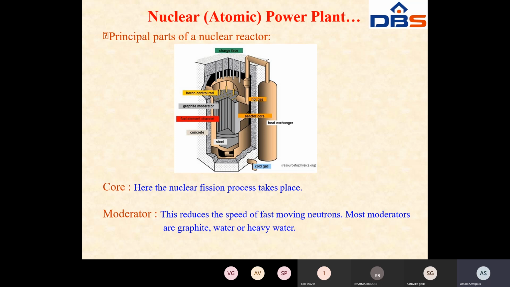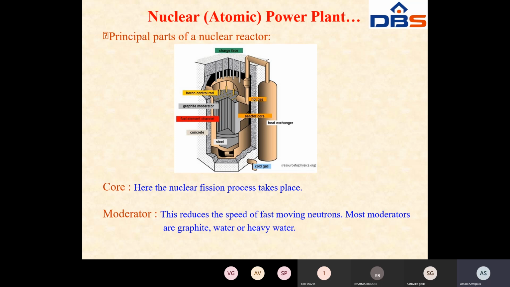In a nuclear reactor, the nuclear fission process takes place and releases energy whenever uranium-235 is bombarded by a neutron. The moderator reduces the speed of the fast moving neutrons, because if they move too fast and bombard uranium-235, a lot of heat will be released.